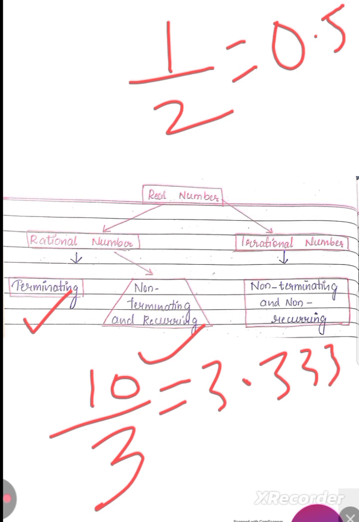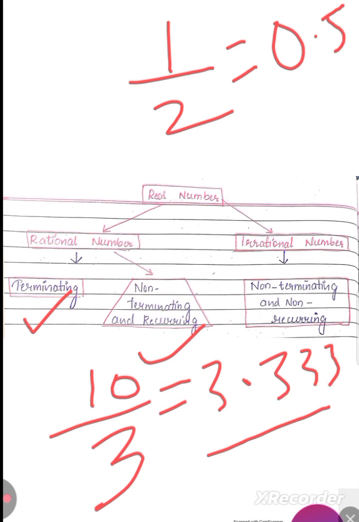3.3333 and so on. So it is not going to end somewhere. The decimal places are not going to end here, but the values are repeating, okay. So its values are repeating, which means that it is a non-terminating recurring decimal.